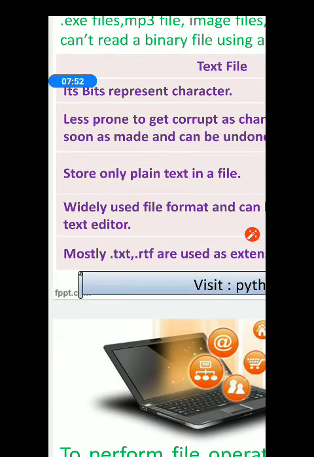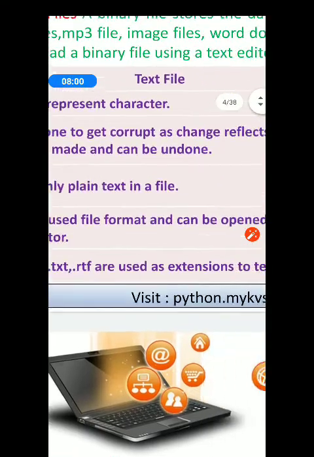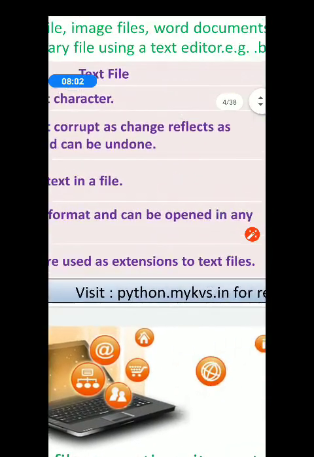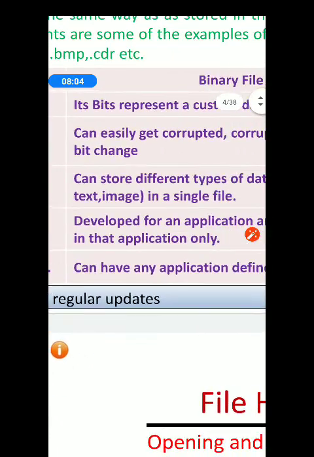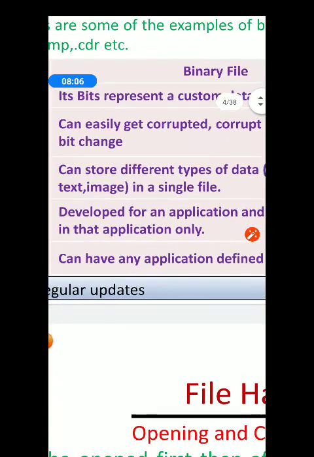Next is text file can be stored as plain text. You can read them by opening it via any of the text editors, say Notepad, WordPad, whatever.